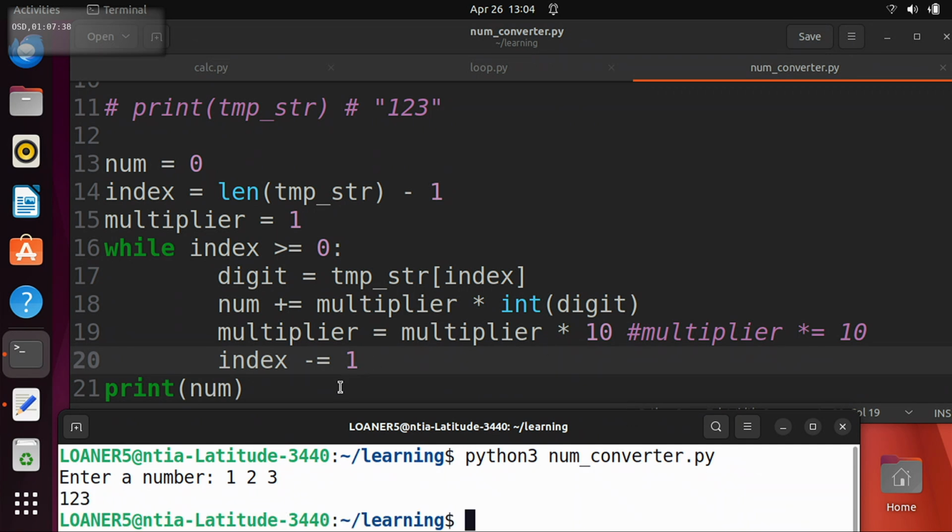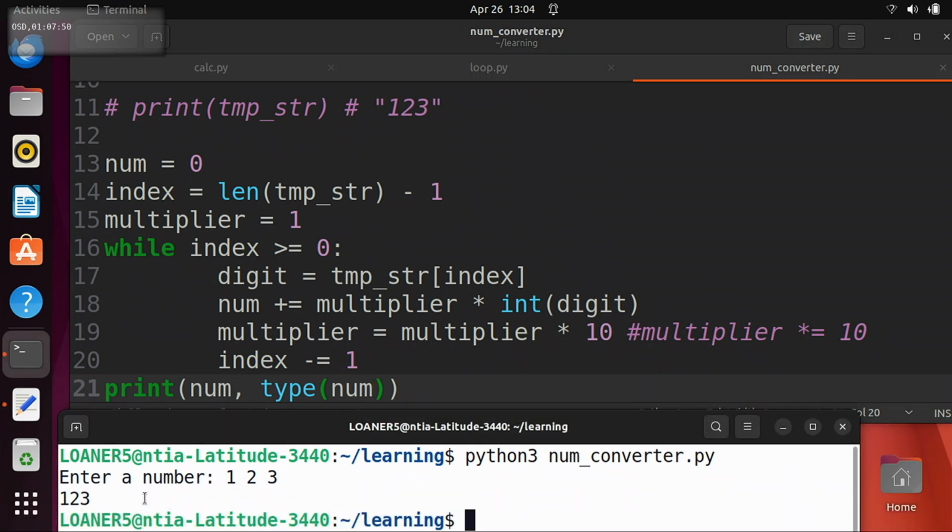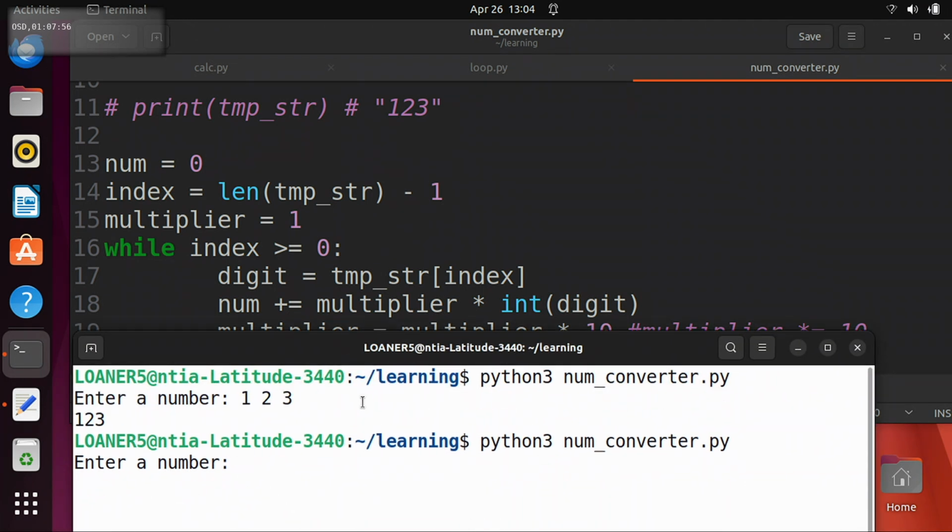1, 2, 3. And to prove that this is actually a number, we're going to ask Python, what is the type of num, right? Because this kind of looks like what we already had, right? But now we're going to ask it the type, and what do you think we're going to get? What is the type of this going to be if we did this right? Is it going to be string? Yeah. Remember, we're trying to convert it from a string, right?